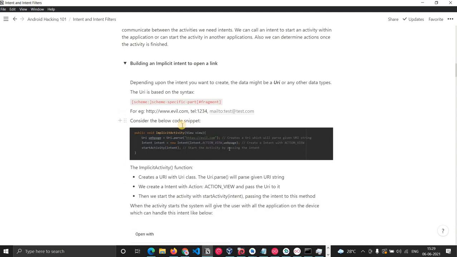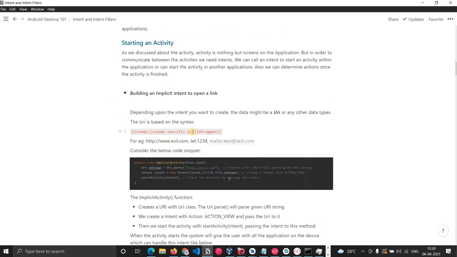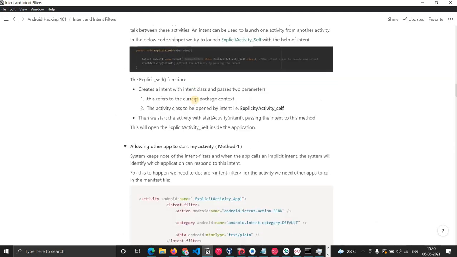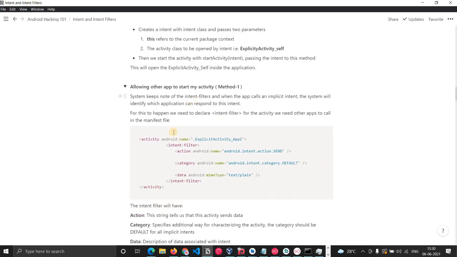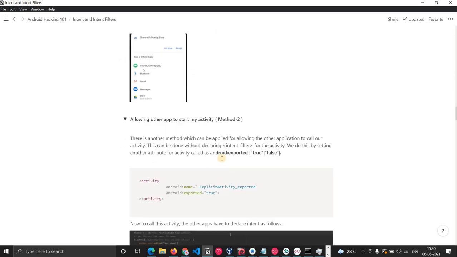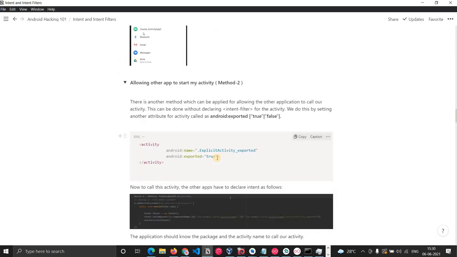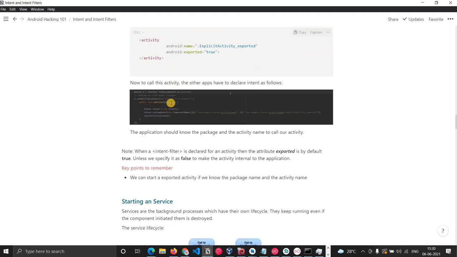So what we saw now: how to invoke an implicit activity, and how to invoke an explicit activity. Then we saw what we have to do so that other applications can invoke our activities. There are two methods. We can either use intent filters, or we can set exported as true, and then the other application can also invoke it.